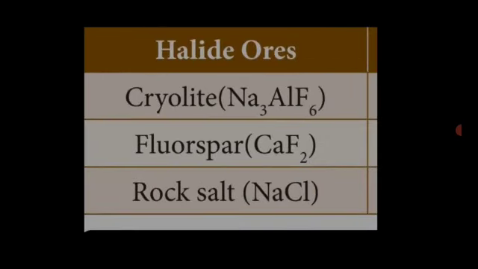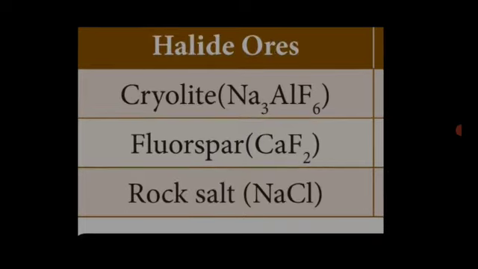Another type of ore is halide ores. The halogen compounds are present in which group? 17th group. What halogen elements are available in the periodic table? Fluorine, chlorine, bromine, iodine. These are halide elements. The ores that contain halogen compounds are called halide ores.